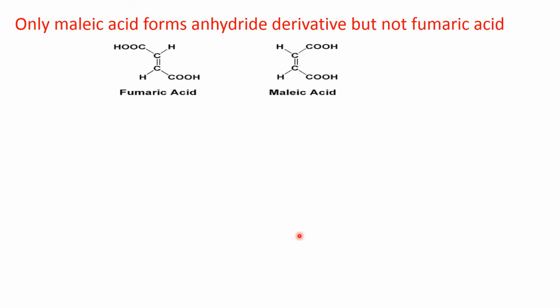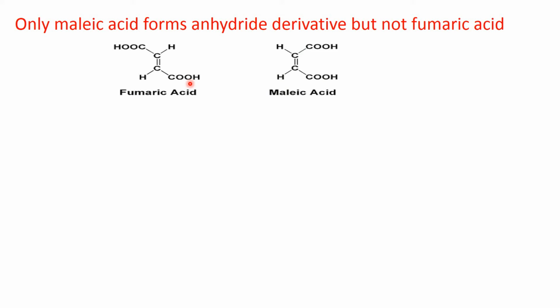We have already observed that in this malic acid, as these two carboxylic acid groups are on the same side, easily one molecule of water can be removed intramolecularly and anhydride derivative is formed. Whereas in this fumaric acid, these carboxylic acid groups are on opposite sides.